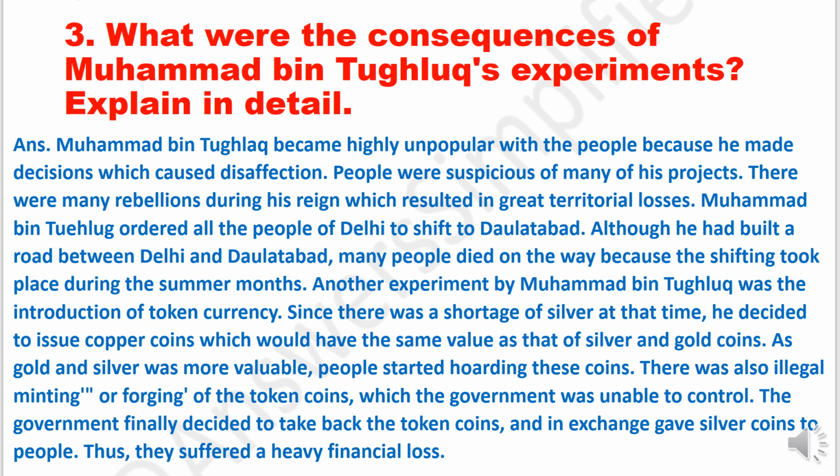As gold and silver were more valuable, people started hoarding these coins. There was also illegal minting or forging of the token coins, which the government was unable to control. The government finally decided to take back the token coins and in exchange gave silver coins to people. Thus, they suffered a heavy financial loss.